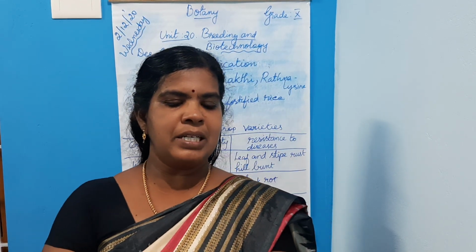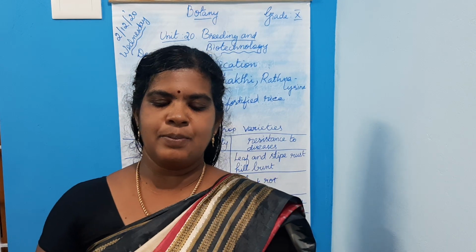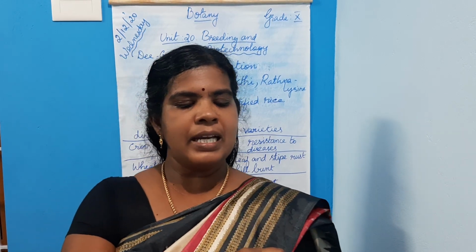Next, name 3 improved characteristics of wheat that helped India to achieve high productivity. Question number 2, page number 287. The answer is there on page 287, under the heading semi-dwarf varieties in wheat and rice. Second line, first point high yielding. Second point semi-dwarf. Third point fertilizer responsive. These 3 characteristics.